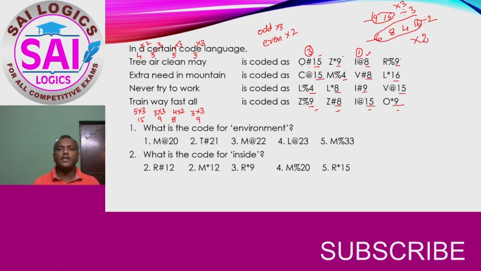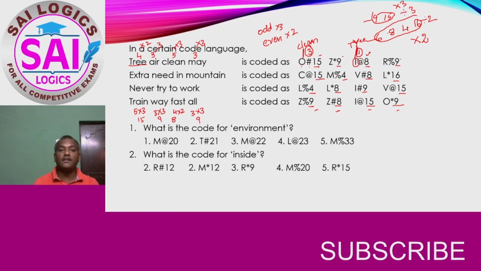Now we will try to derive the code for letter. Here it is I. So this can be the possible code for word number 1. So that is tree. From this tree, can we get the possibility of I? Yes. Here there is a relation. If you can write tree here, it can very easily be understood. You see the second letter pair. Second letter is R. R and I are pair. Here if you can see, this is clean. This second letter is L and the pair of L is O. So that means it is clearly understood. The second letter pair is the first alphabet.